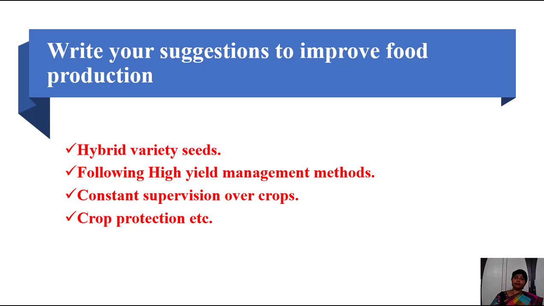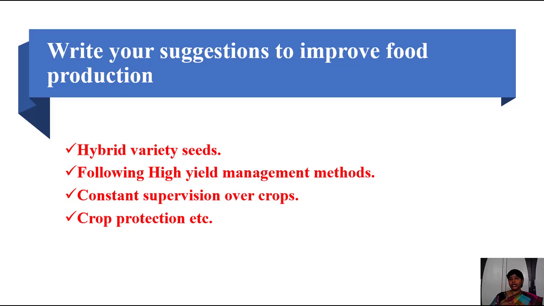So how to improve the crop production rate? Write your suggestions to improve food production. Children, try to imagine some suggestions. Here are some of the factors I told. First one is hybrid variety seeds. That means if we sow hybrid variety seeds, the crop productivity will increase.